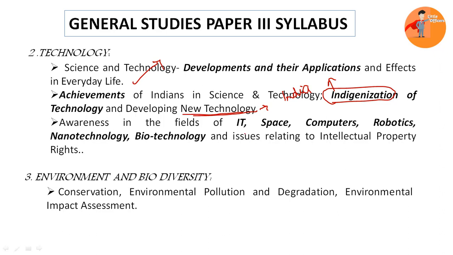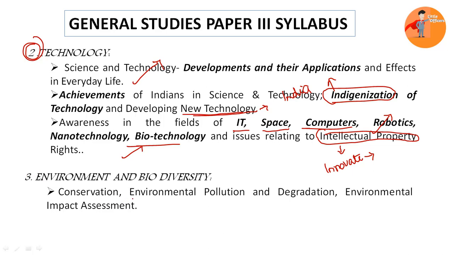Then awareness in the fields of information technology, space, computers, robotics, nanotechnology, biotechnology, etc. will be covered here. Okay, and one more important topic, which is intellectual property rights. That is, if you create something, if you innovate something, the right given to that individual. So what are the issues related to that will be studied here. So this is the technology portion. Then we'll move to the third one, which is environment and biodiversity.